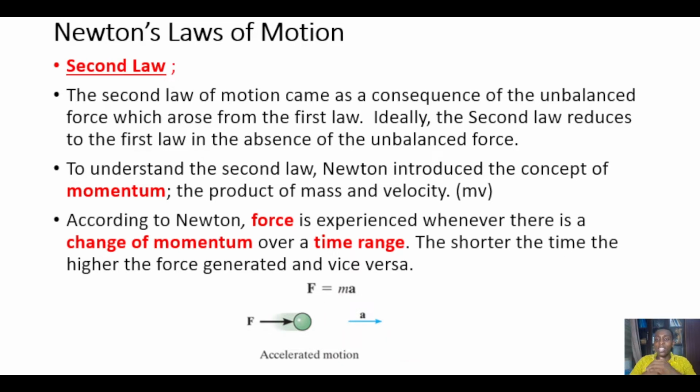So what Sir Newton is saying is that to understand how a force is generated, he understood momentum as the mass times the velocity of a body. Now, as you begin to change this quantity called momentum with respect to time, we generate what we are calling force. And so the quantity called force is nothing but the rate at which you change momentum with respect to time. The shorter the time, the higher the force. And the longer the time, you're going to get less force.